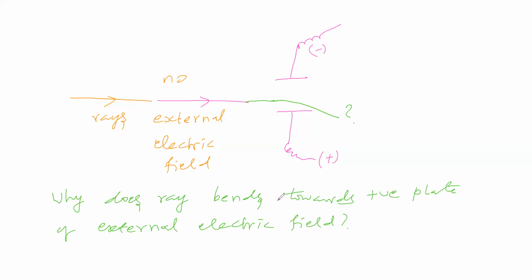For what reason is it bending? Now you are saying that it is having negative charge. The ray is having negative charge. That's why it is bending towards the positive plate. You are correct.